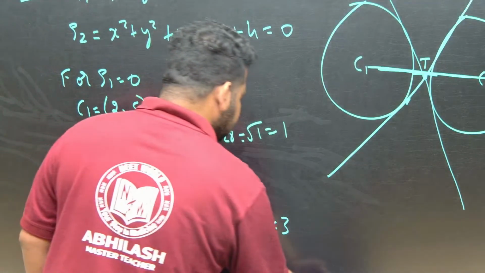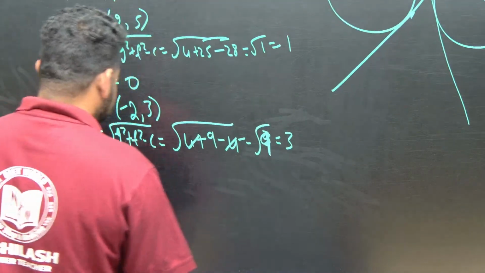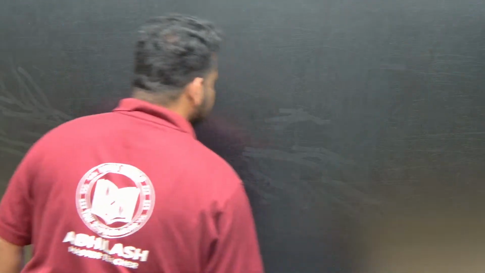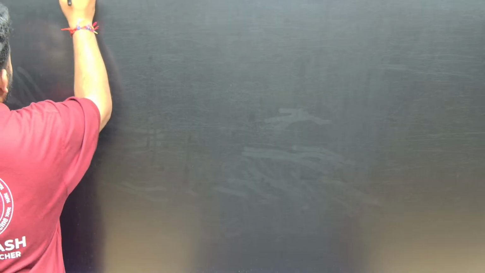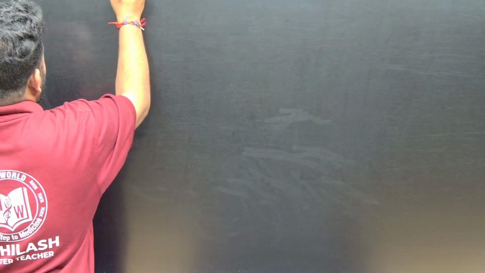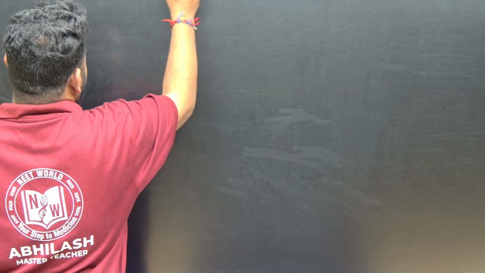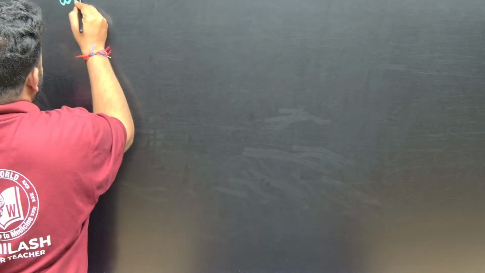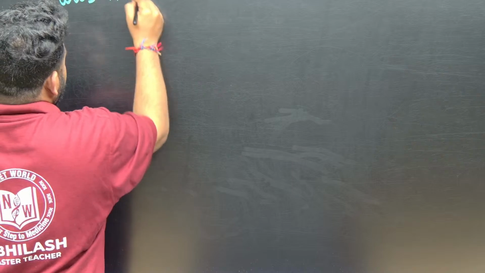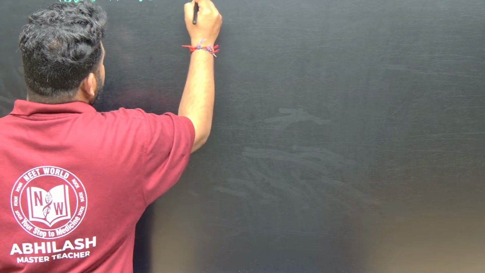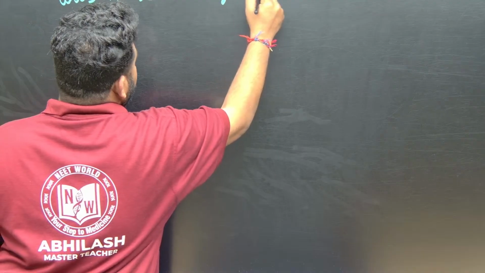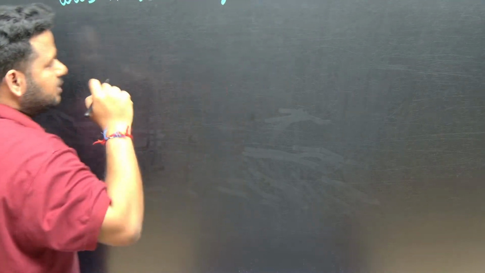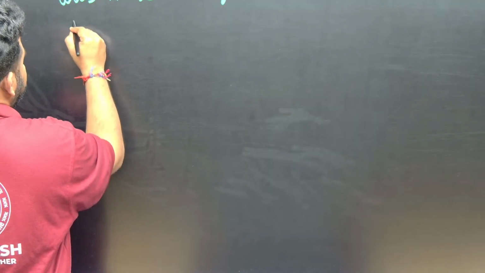Now see here this point T. Let me take the circle. So the transverse point T(x, y) divides the circles S1 and S2 internally in the ratio R1 is to R2.